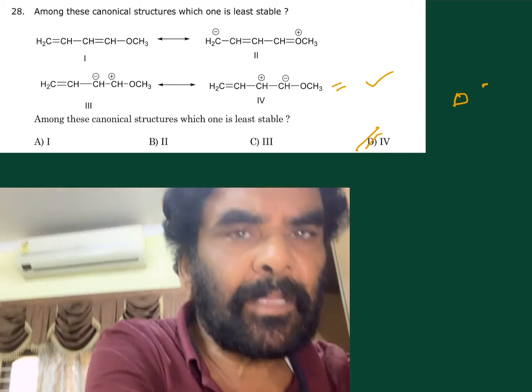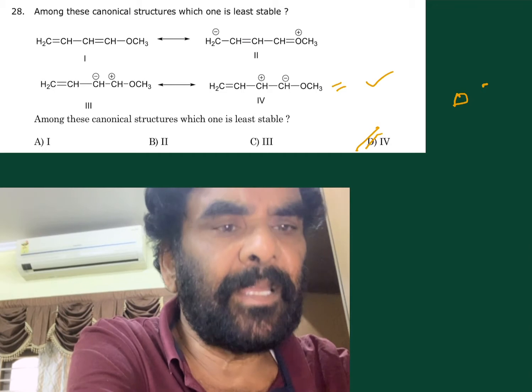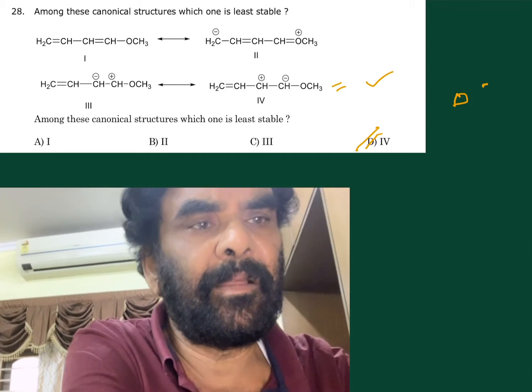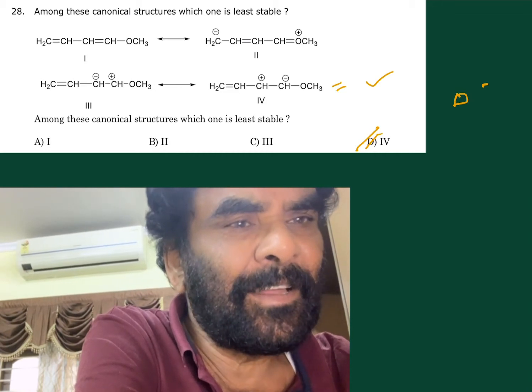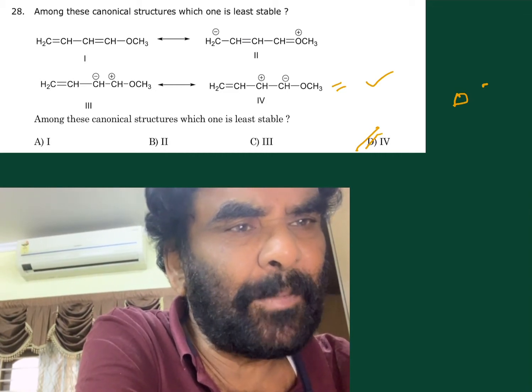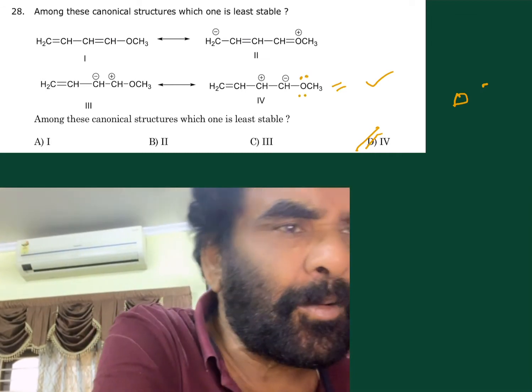Next, among these canonical structures, which one is least stable? The least stable is the fourth one. Why? Positive and negative are side by side. But adjacent to the negative charge, there is a lone pair.